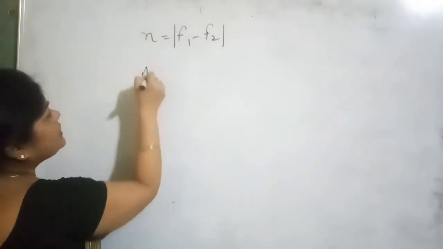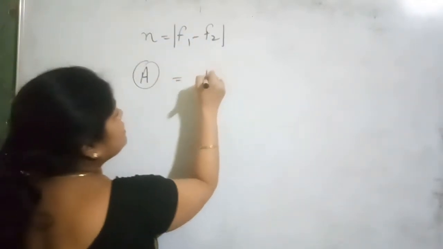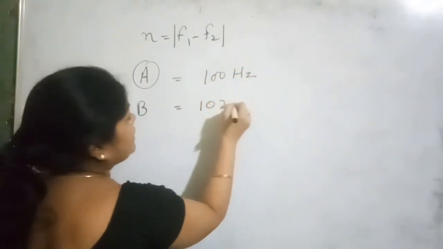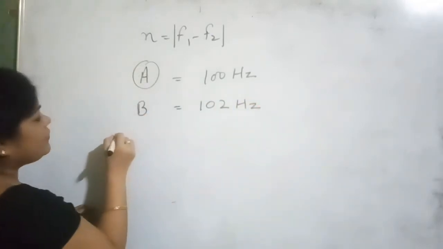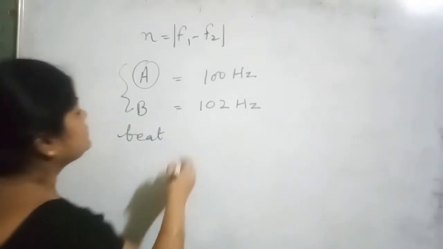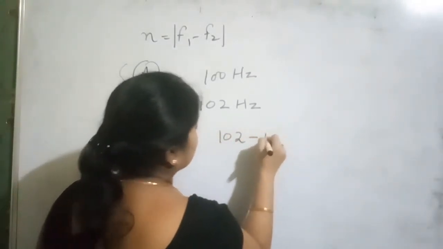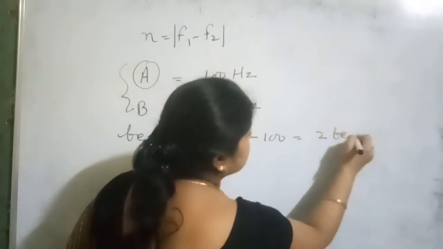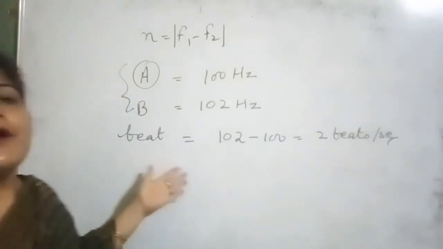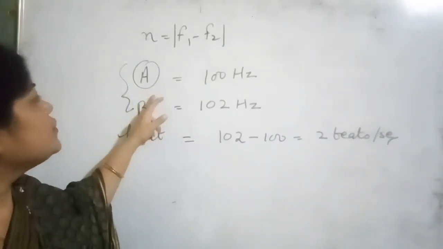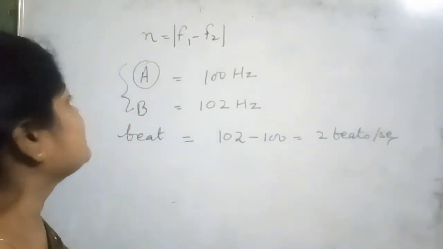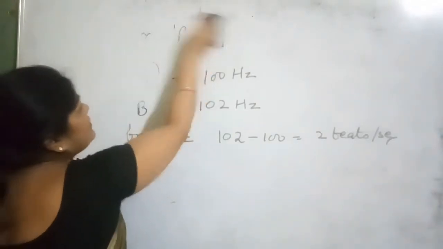Clear? For example, there's a tuning fork A having frequency of 100 Hz and another tuning fork B having frequency of 102 Hz. Okay? Now, if we have to find the beat for these two tuning forks when they tune together, then the beats produced is 102 minus 100, that is 2 beats per second. This is the generalized formula by which we can find how many beats are produced when two waves having different frequencies are tuned together.